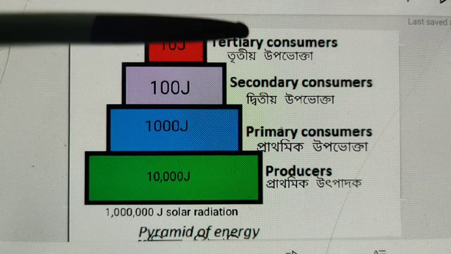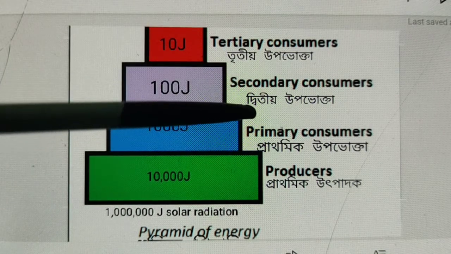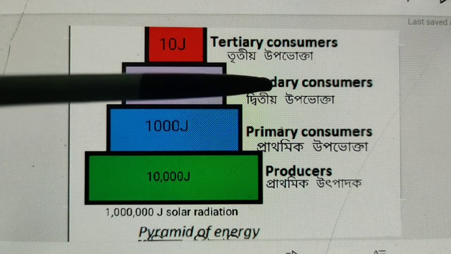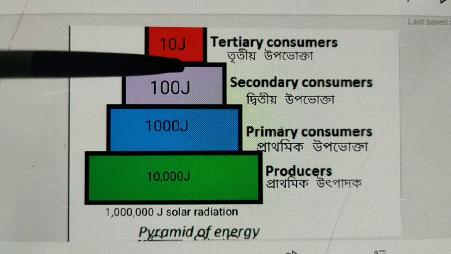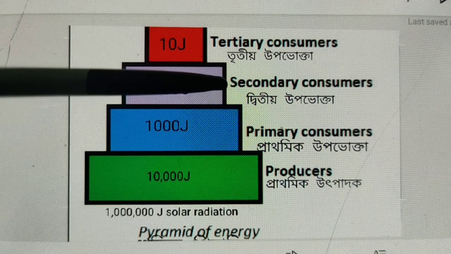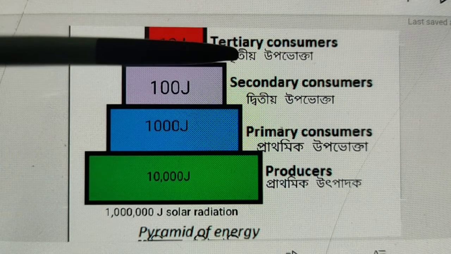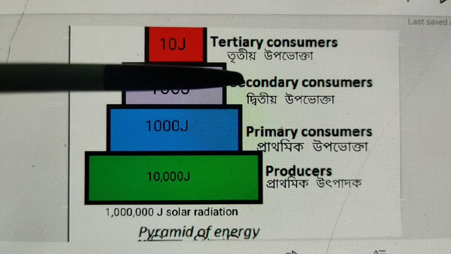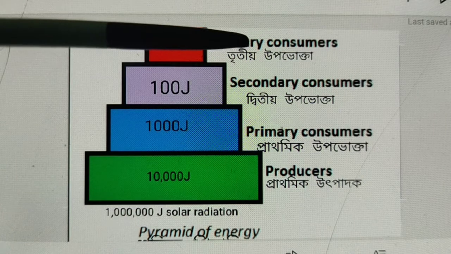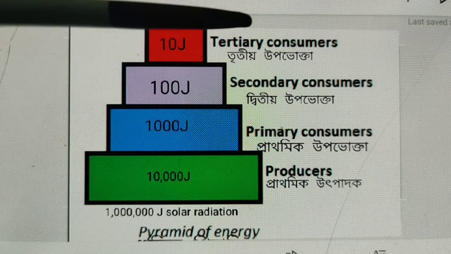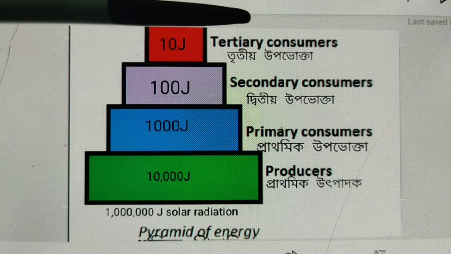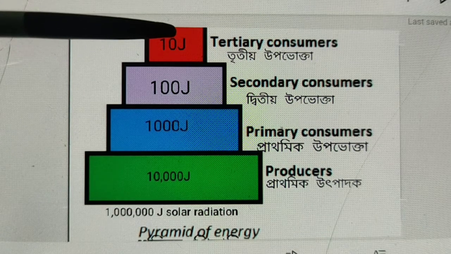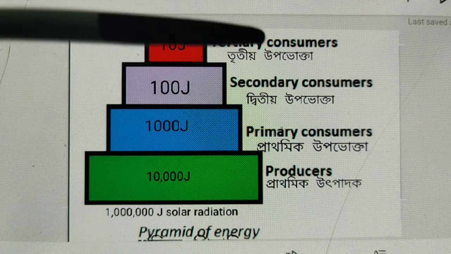Then from primary consumer to secondary consumer, the energy becomes 100 joule. And when it is transferred from secondary consumer to tertiary consumer, the energy becomes 10 joule in the tertiary consumer.